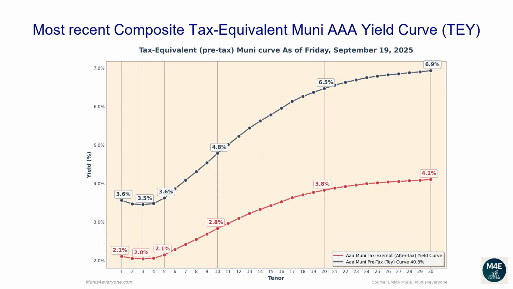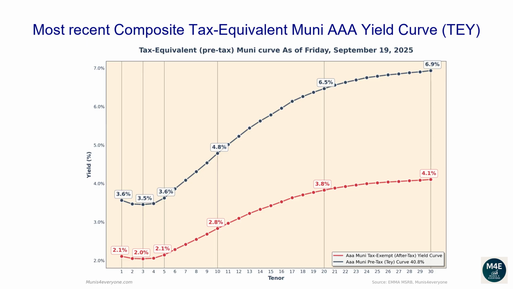Let's now go over the most recent composite tax-equivalent Muni AAA yield curve. The following graph shows, in red, the tax-exempt after-tax Muni yield curve, versus in blue its tax-equivalent pre-tax version, assuming a 40.8% top tax bracket as of September 19, 2025.